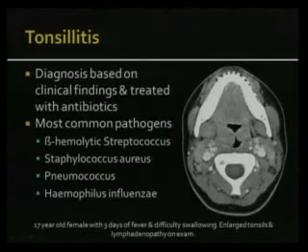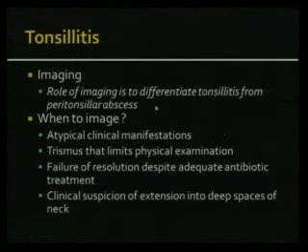So looking at tonsillitis, I don't want to spend too much time on it. It's basically a clinical diagnosis, and they're treated with antibiotics. And then these are the pathogens, they're listed here. So this is an example of tonsillitis, enlarged kissing tonsils. And many times you can see enhancement of the crypts, giving that kind of tigroid appearance.